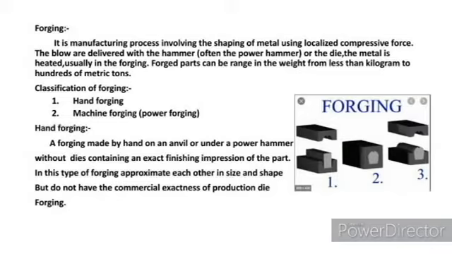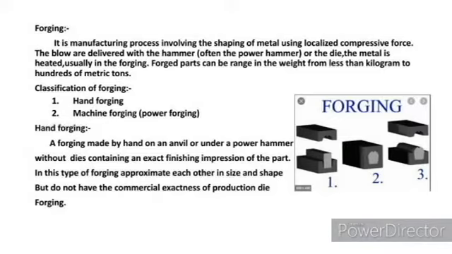In this first picture, a metal is placed in between two dies, one lower and one upper, and then the upper die is compressed by using a force on the metal placed in between, and produces the shape which we needed. The upper die is a shaped die which has the design of the product we needed.